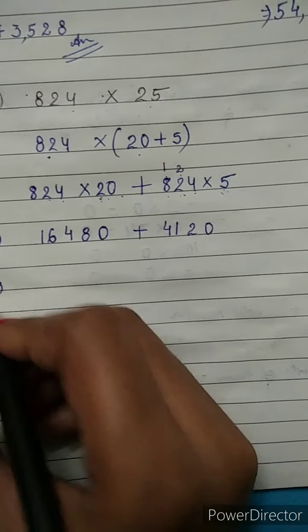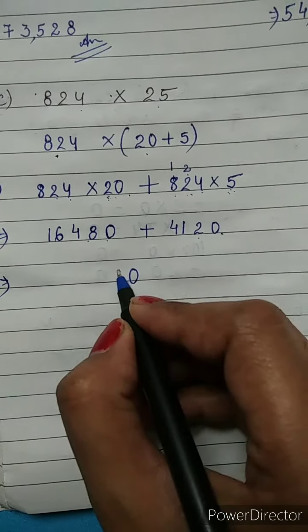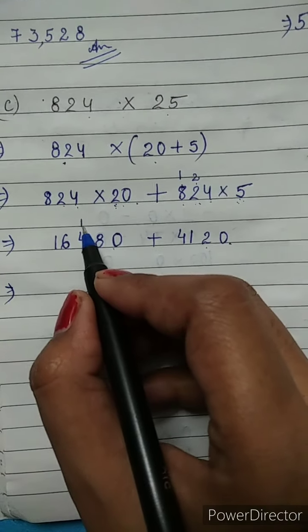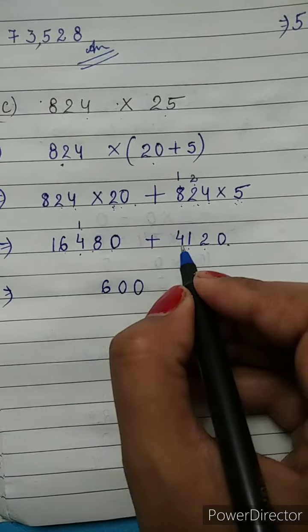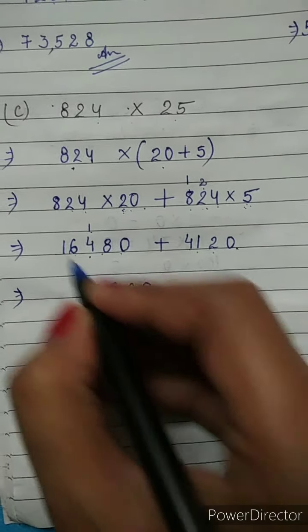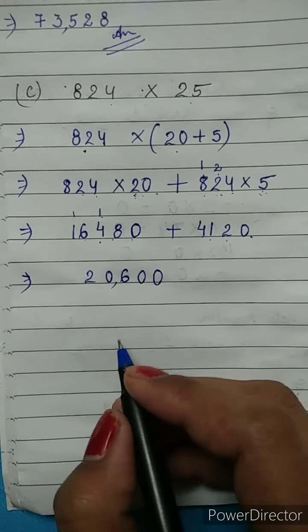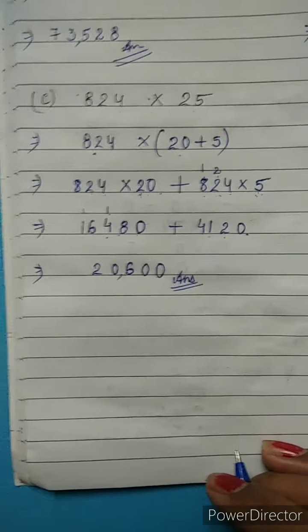Then it will look like 0 plus 0, 0. 8 plus 2, 10, 0 नीचे, 1 on the carry. 4 plus 1, 5, plus 1, 6, and 6 plus 4, 10, 0 नीचे, 1 on the carry, 1 plus 1, 2. So its answer is 20,600. This is the solution of C.